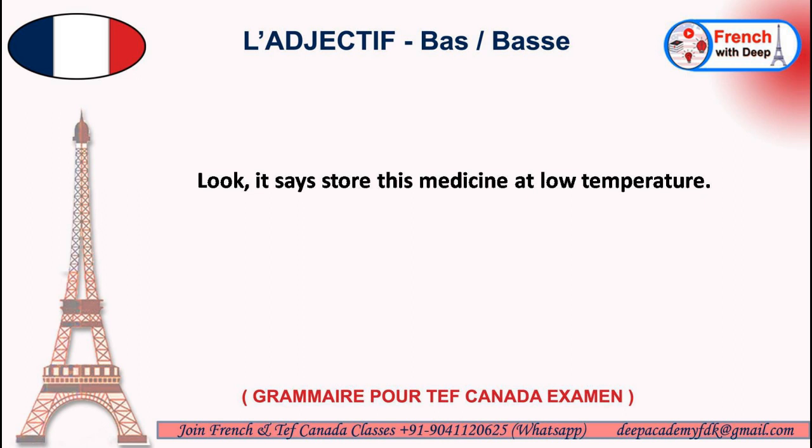Who has written? We don't know. So it is a passive here, passive voix. So it becomes the conjugation of être in the present tense, third person singular, est, and written. For written, we have the past participle écrit, e with the accent aigu and crit.